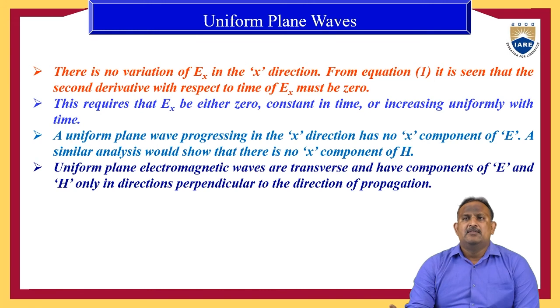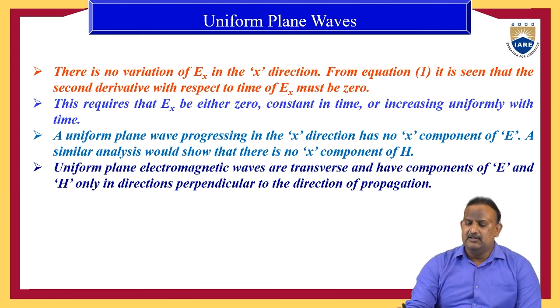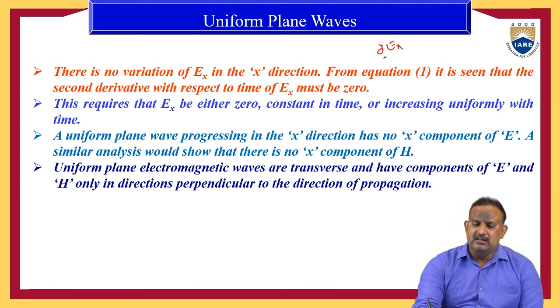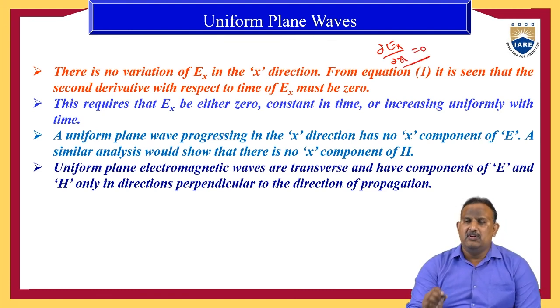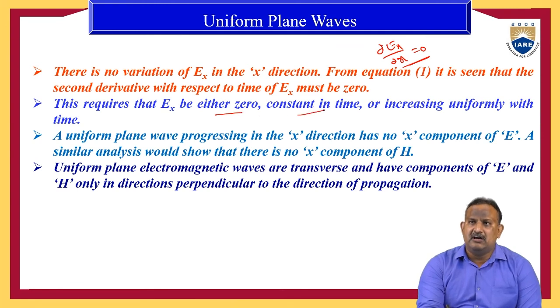This requires that Ex be either 0, constant in time, or increasing uniformly with time.